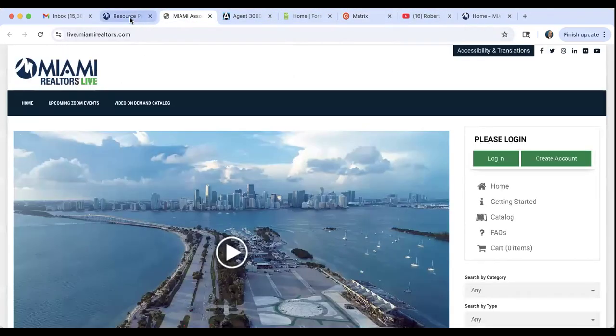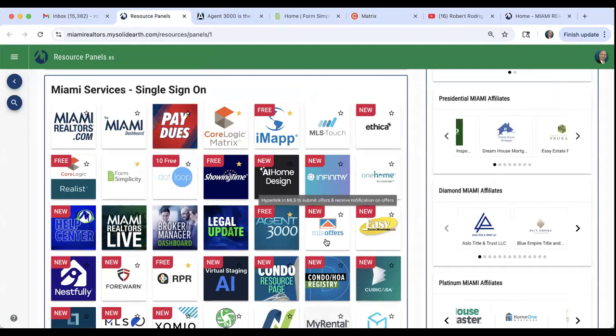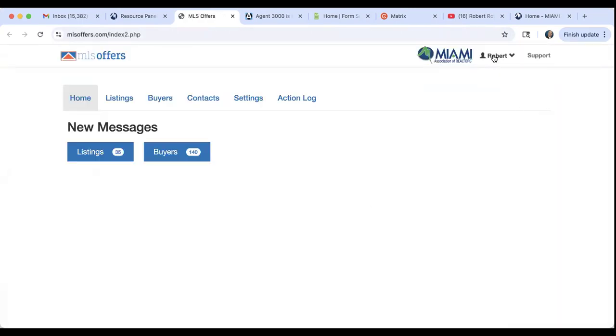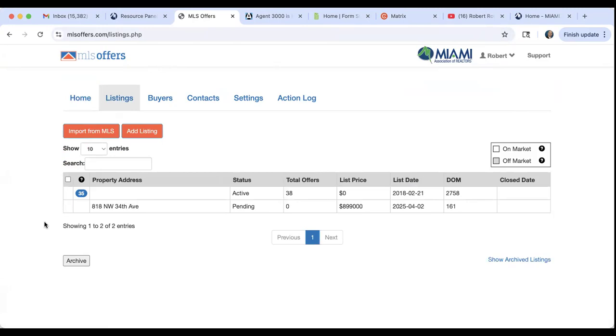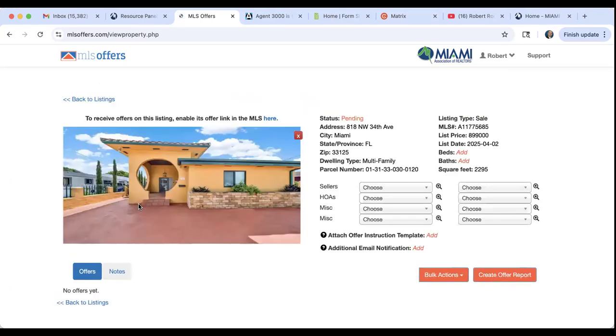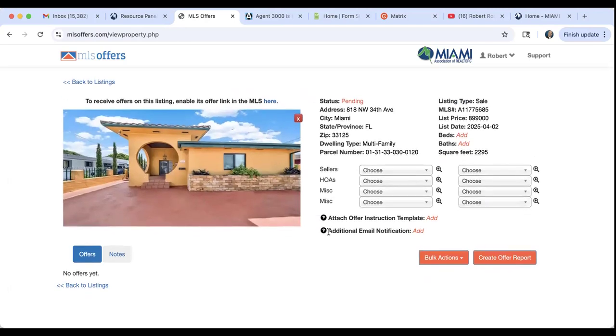Let me go into MLS offers real quick here by clicking on it and show you that it is going to log you into your MLS offers account. Right here, I'm logged into my account, Robert. I could click on listings and it'll show you my current listings. And whether the listing is active or pending, it's going to show it to you there. I do have a listing right here that is pending. I can always come here, click on it, and create the settings for the listing.